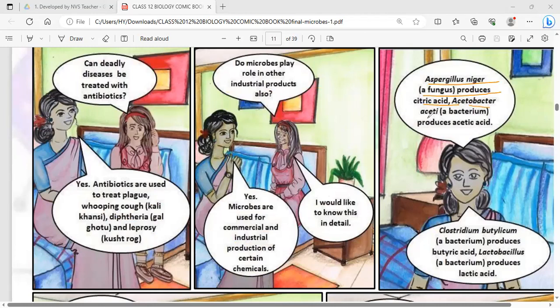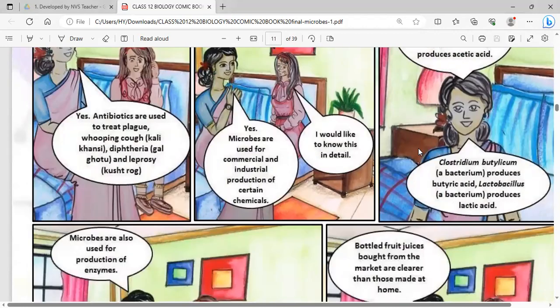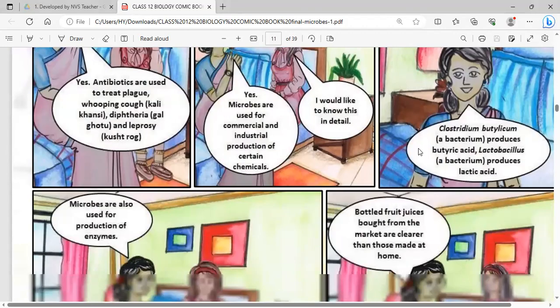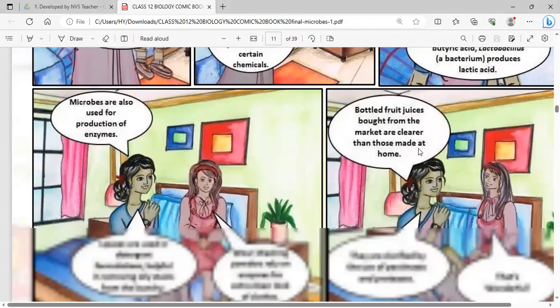Acetobacter aceti is a bacterium that produces acetic acid. Clostridium botulinum is a bacterium producing butyric acid, and Lactobacillus is a bacterium producing lactic acid.